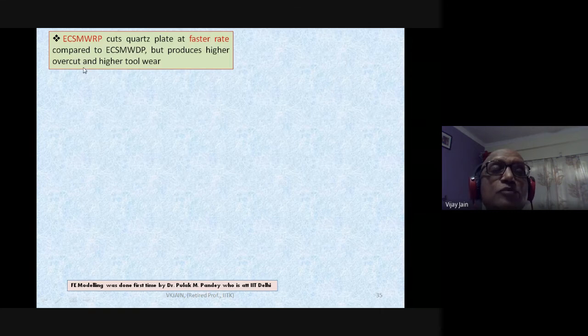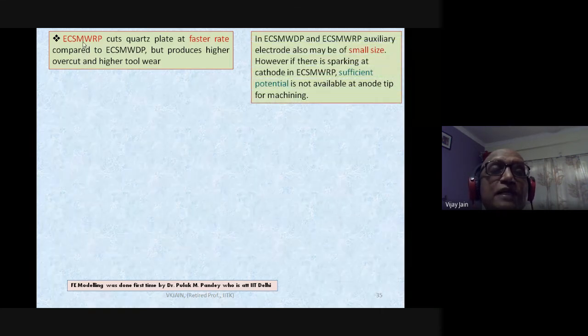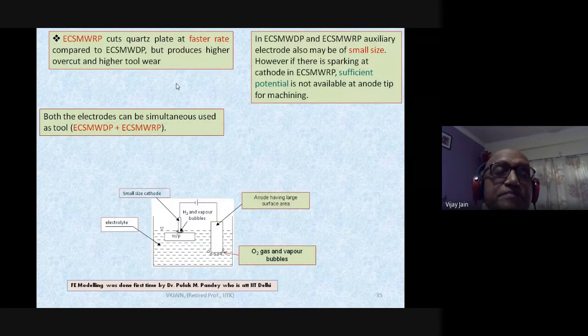So what I am trying to show here is that in electrochemical spark machining you can use reverse polarity, as well as direct polarity. I have already shown you this particular picture, that here oxygen bubbles are there, here hydrogen bubbles are there, and depending upon the size of the anode or cathode you are using, you can generate a spark on either the cathode or the anode.